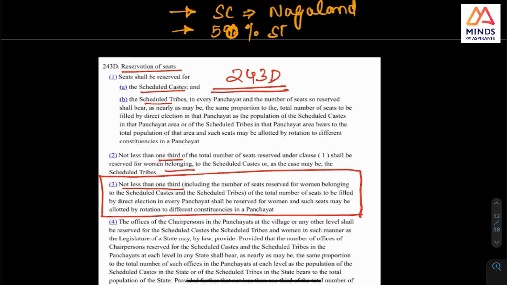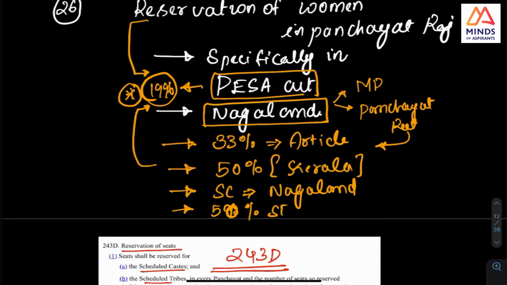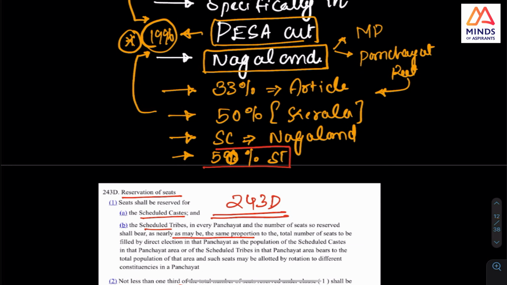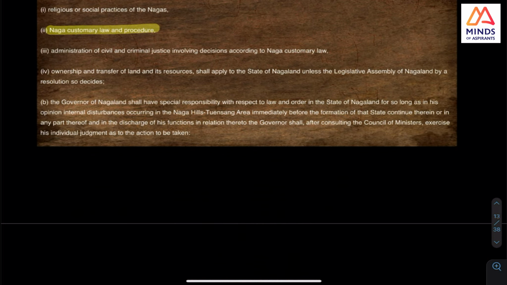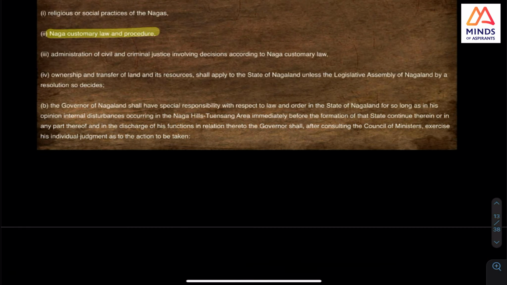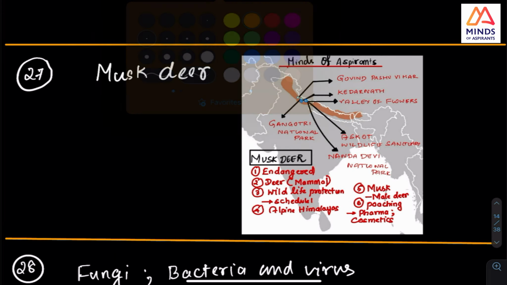And look at this point in article 243A(1) clause B. They are saying that as much proportion should be allotted to scheduled tribes. So in a sense, look at this point in PESA Act. It is actually around 50% reservation should be there. So these kinds of data and things you should have. And look at the reservation which is there for women this time. This can be a thing.